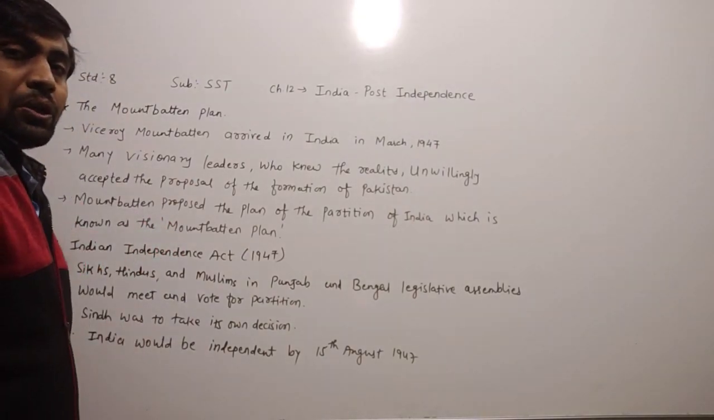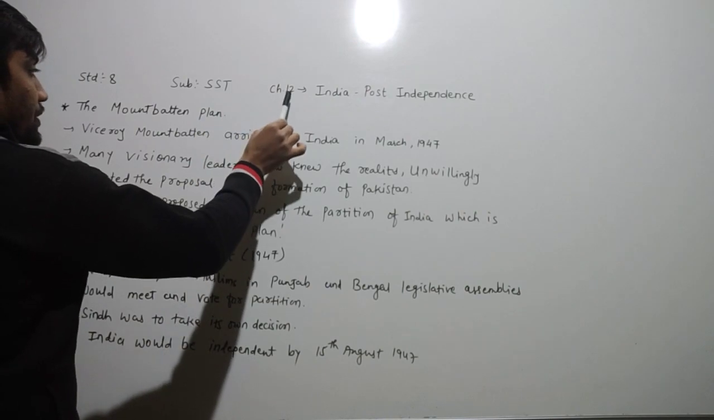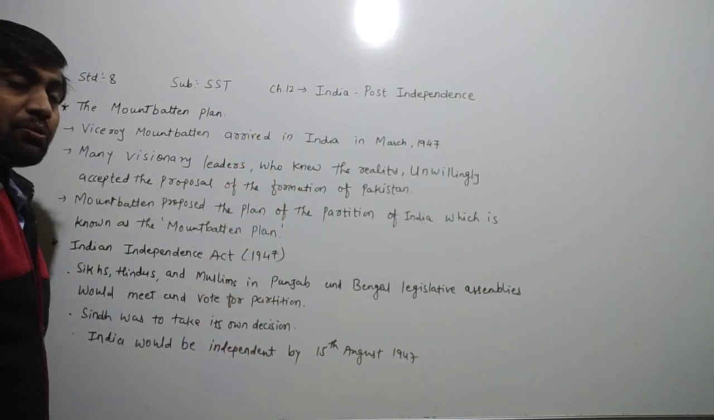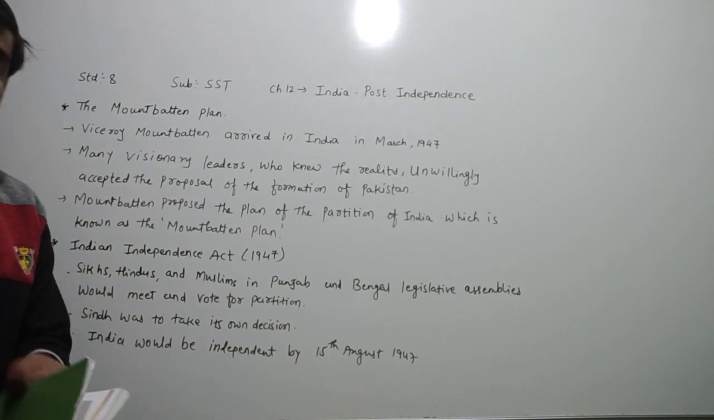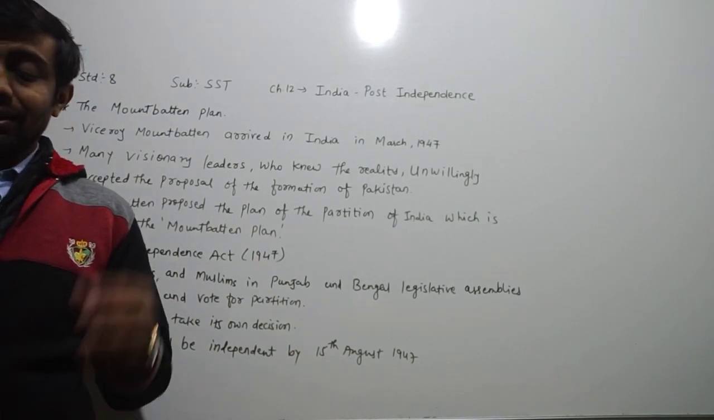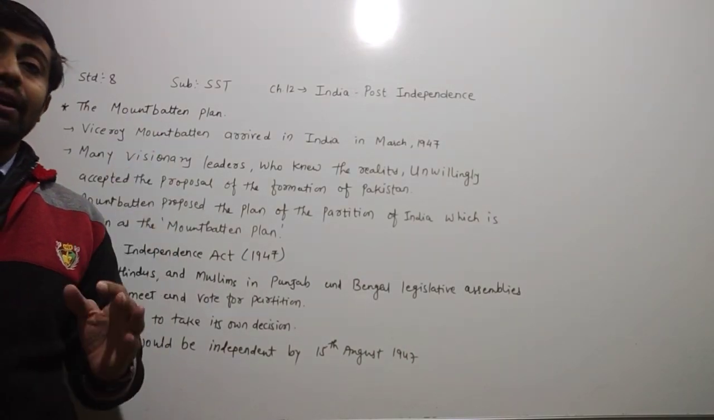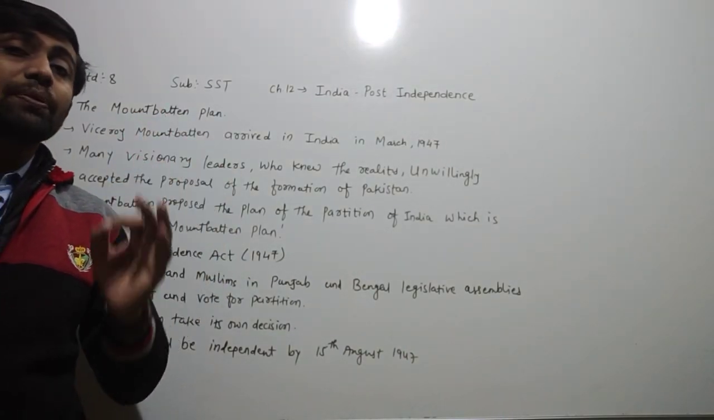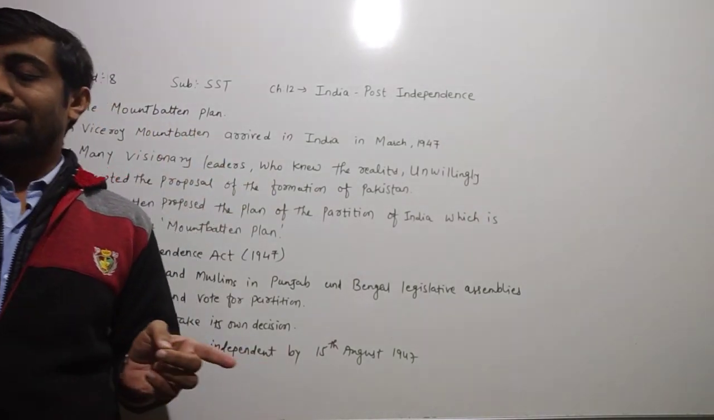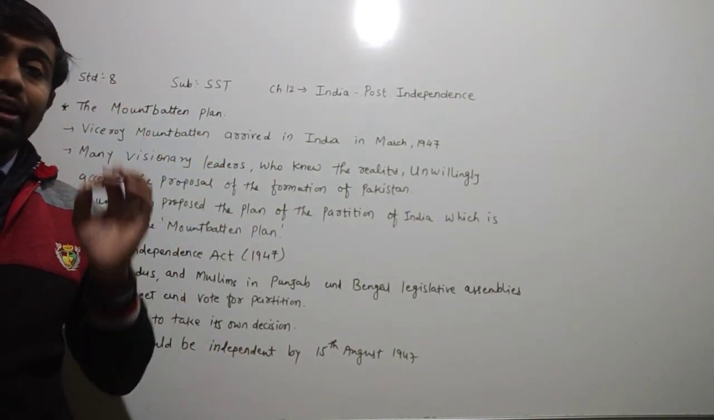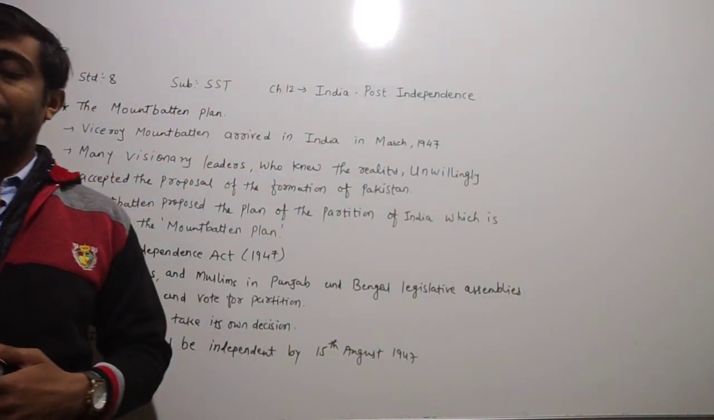Dear children, today we have to learn in standard 8 subject social science chapter number 12. The name of the chapter is India's post-independence. Now dear children, you know very well that in the previous lecture we have already learned that India attained independence on 15th August 1947. On the previous day, on 14th August 1947, Pakistan separated from India.